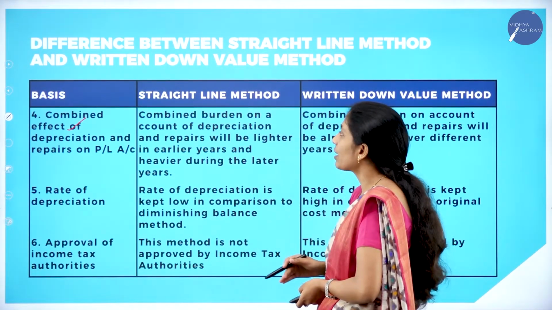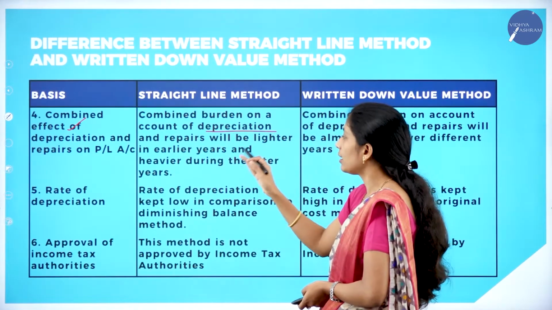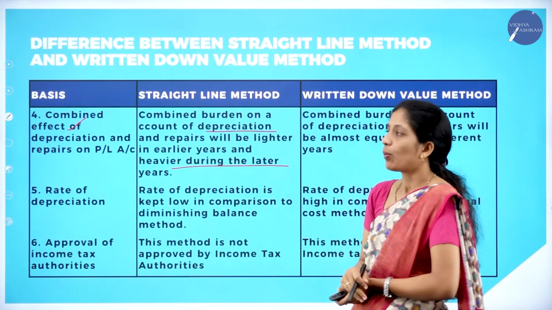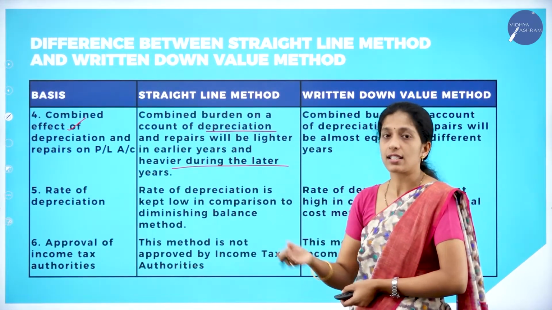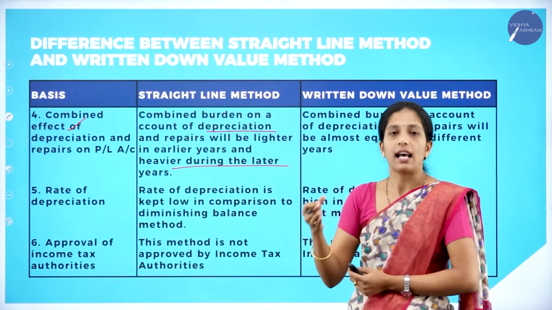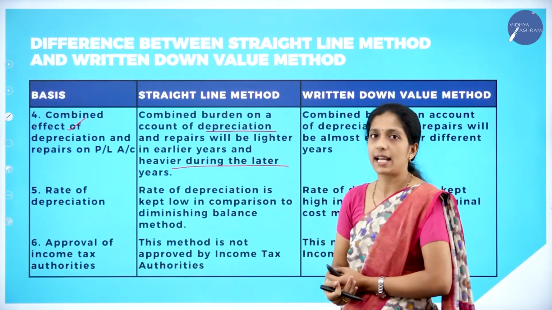So combined burden on account of depreciation and repairs will be lighter in earlier years and heavier during the later years. What happens? In the initial years, depreciation and repair will be very light. After that, as the years pass, it goes on burdening. That is under the straight line method.